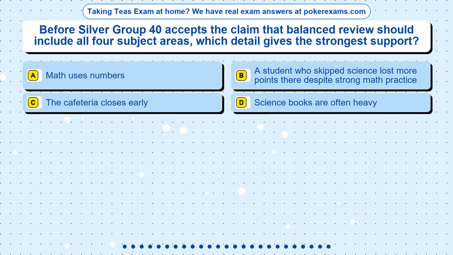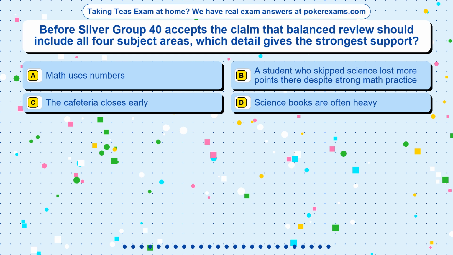Question 5. Before Silver Group 40 accepts the claim that balanced review should include all 4 subject areas, which detail gives the strongest support? Option A. Math uses numbers. Option B. A student who skipped science lost more points there despite strong math practice. Option C. The cafeteria closes early. Option D. Science books are often heavy.